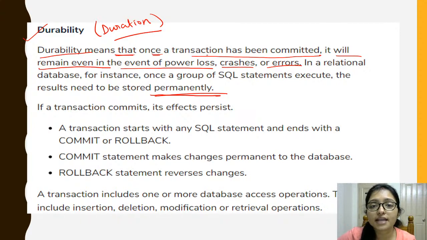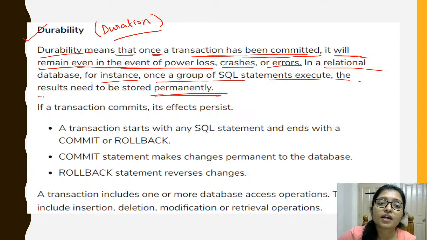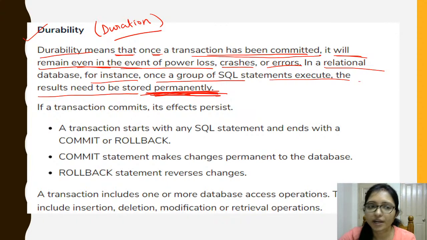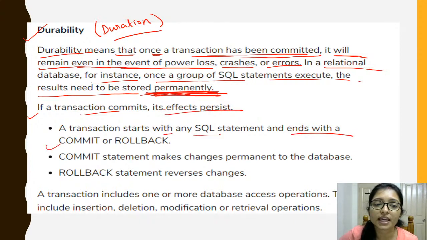Durability means once the transaction has been committed, it will remain even through any crash, any power loss, anything in the relational database. For instance, once the group of SQL statements is executed, the result needs to be stored permanently, for the full period, for life. So if the transaction commits, the effect persists. The transaction starts with an SQL statement and ends with a commit or rollback, right.